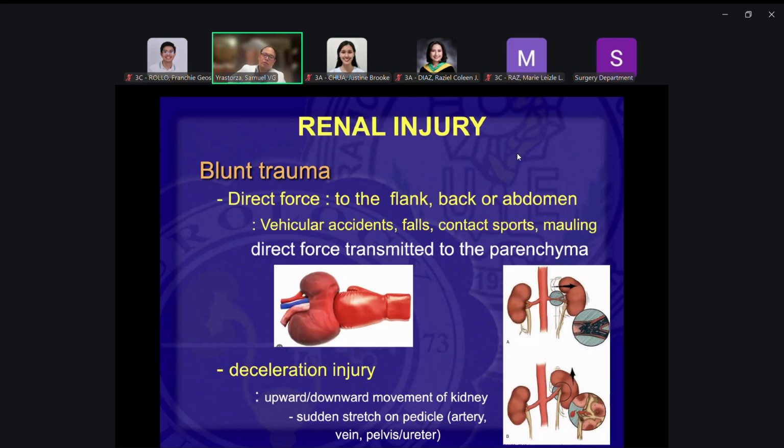My preceptorials would know where the flank is. So the flank would be on the side, not at the back. You talk about flank, it's on the side, tagilid, tagiliran, not back. Okay. So when there's direct force, then that can cause injury. So you have to have a high degree of suspicion on that.